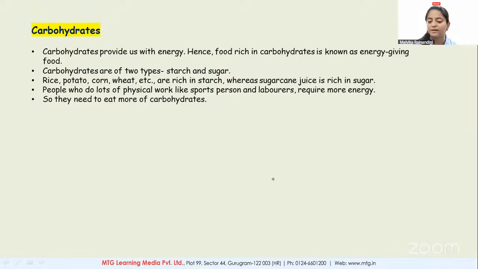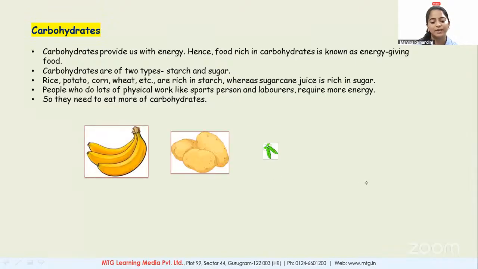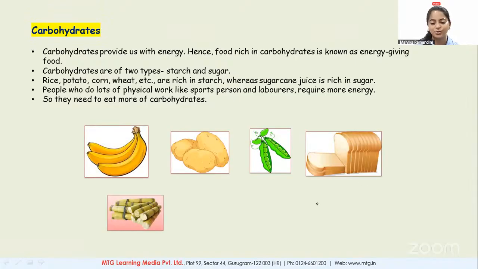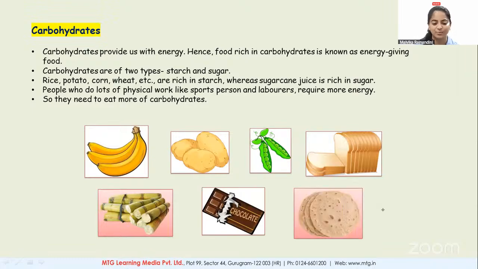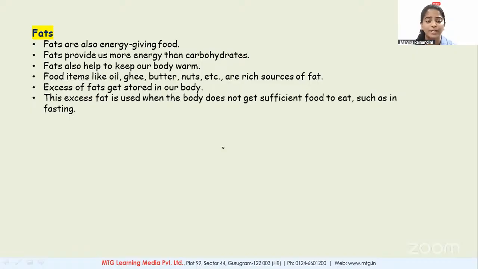Now, banana, potato, peas, bread, sugarcane, chocolate, chapati. They are your examples of carbohydrate giving food. Okay, clear? Give me a thumbs up now. Yes, so they are carbohydrate rich food. Now next we have the fat. Fat is also an energy giving food.